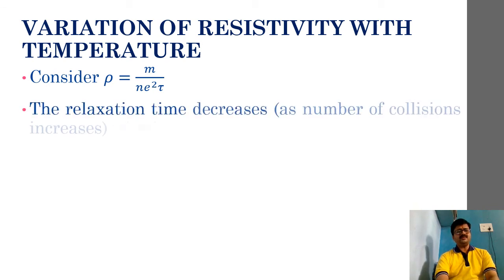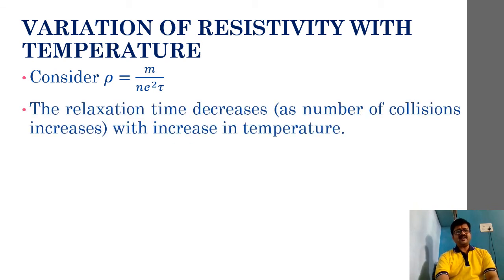So accordingly, the relaxation time decreases as the number of collisions increases, right? I was mentioning earlier, the number of collisions will become more when temperature increases because the kinetic energy of the electrons will increase, and due to this the relaxation time decreases. Thus with the increase in temperature, the relaxation time decreases.